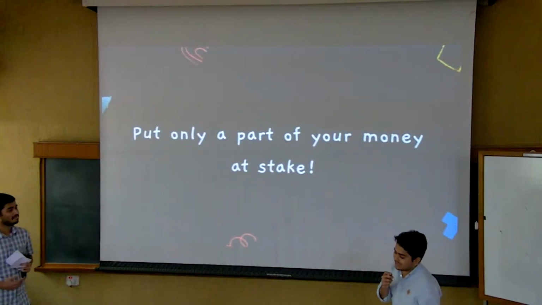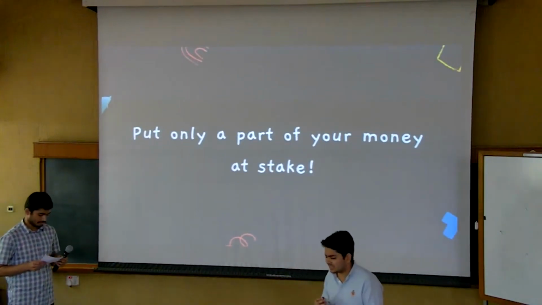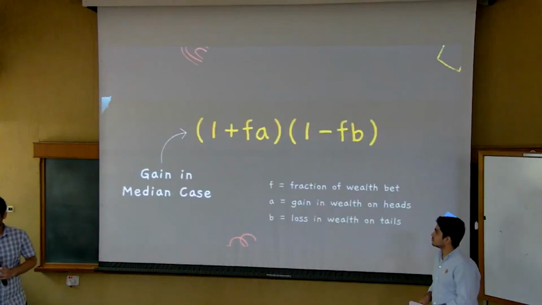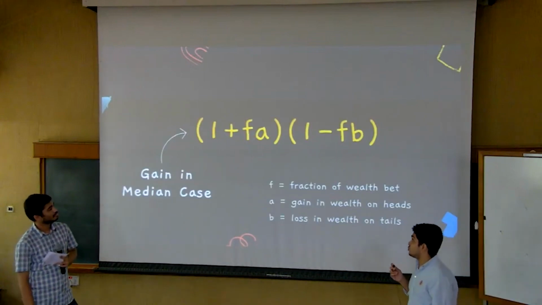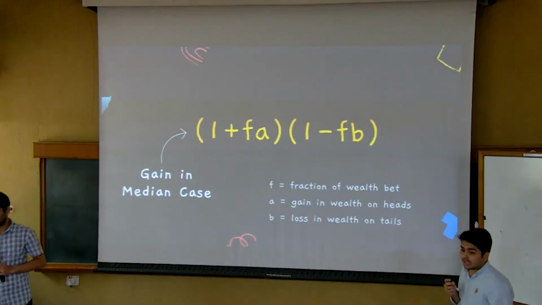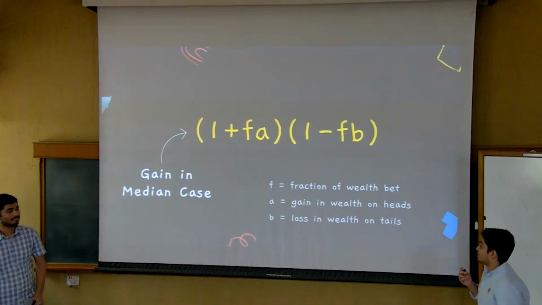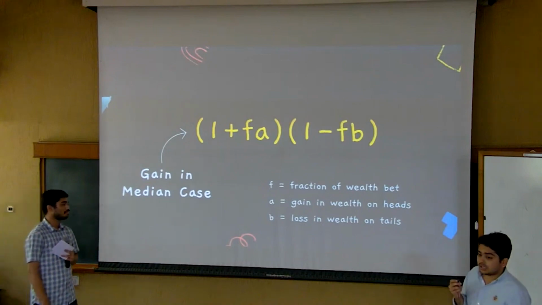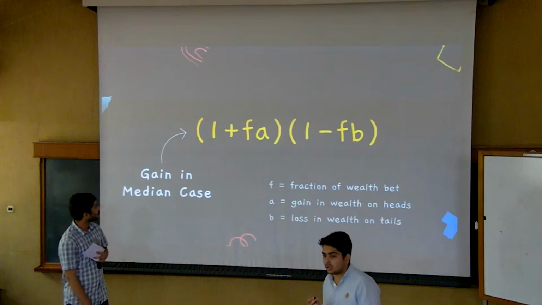So, what if instead of putting the whole money at stake, we put a fraction of that money at stake? So, it seems the gain in the median is 1 plus FA times 1 minus FB, where F is the fraction of the money that we will be investing, A is the gain in wealth, and B is the loss in wealth. And here, FA is the effective gain, and FB is the effective loss.